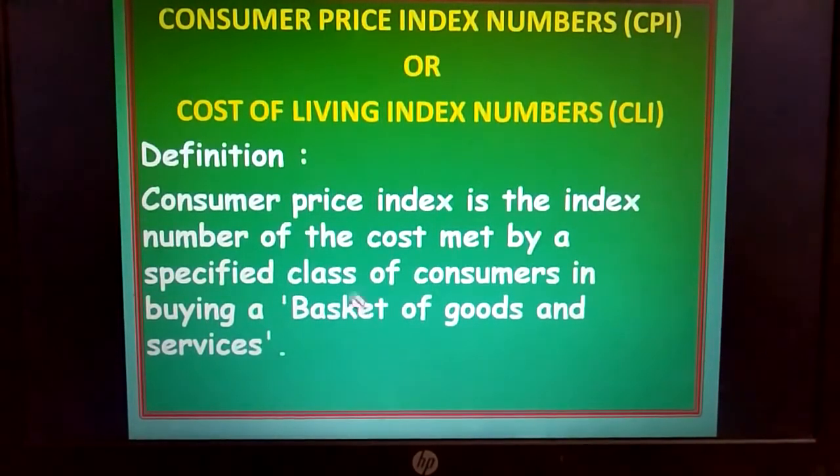Of, look at the cursor, of the cost met by specified class of consumers. A specified class of consumers or people have been considered. The cost met is being observed. For what is the cost met? In order to buy a basket of goods and services. The basic goods and services to buy, whatever the cost is being met by a specified class of consumers, it will be said cost of living index number or consumer price index number.